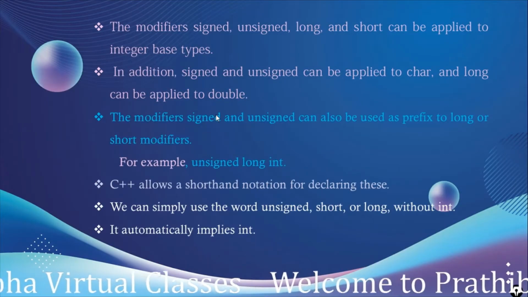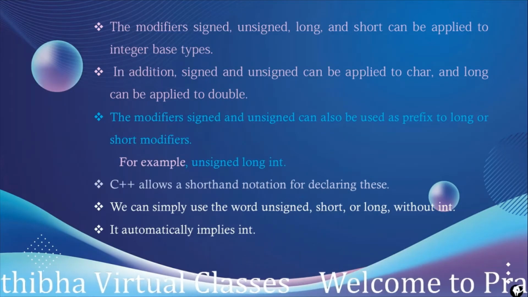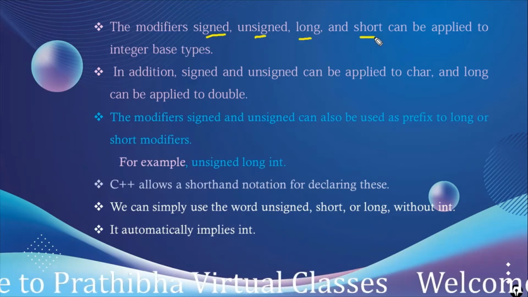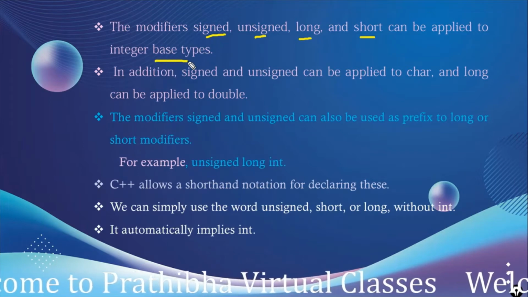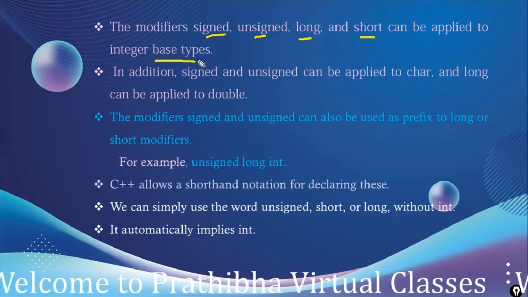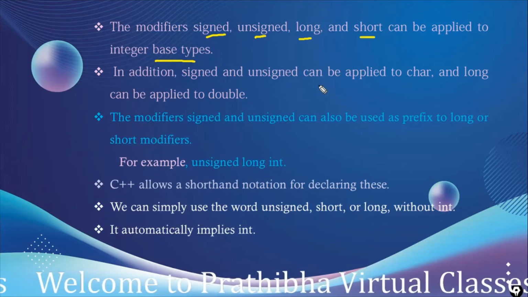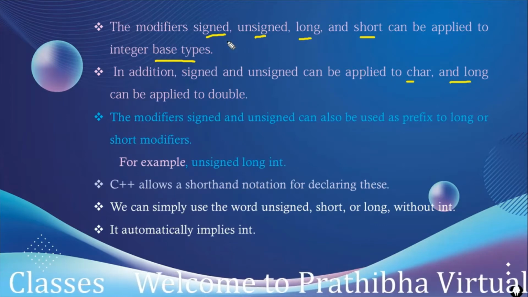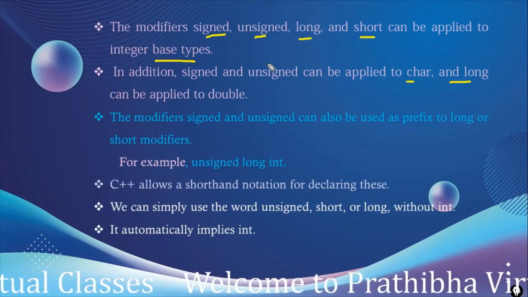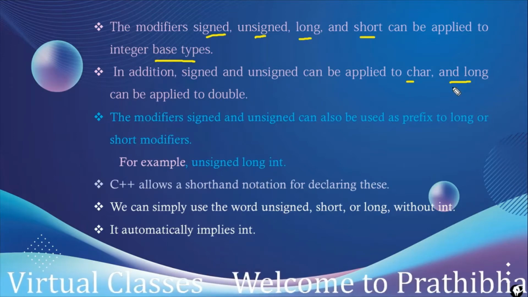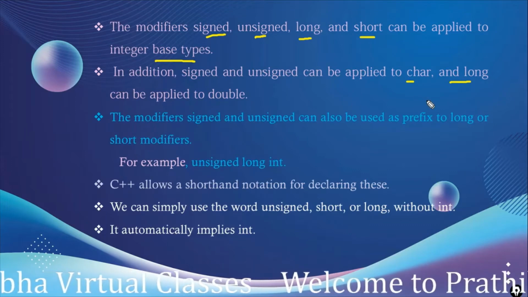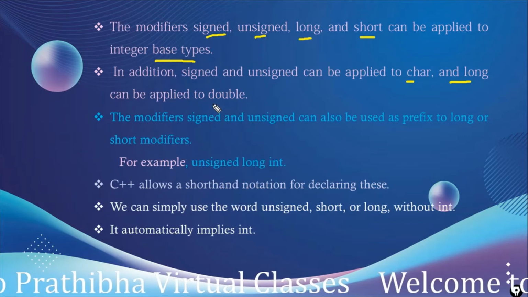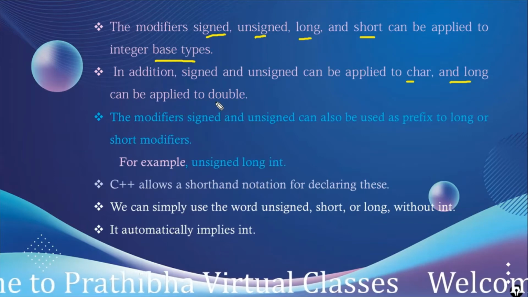The modifiers signed, unsigned, long, and short can be applied to integer base types. In addition, signed and unsigned can be applied to char, and long can be applied to double. So for the integer we can use all 4 modifiers, signed and unsigned for the character, and long for the double.